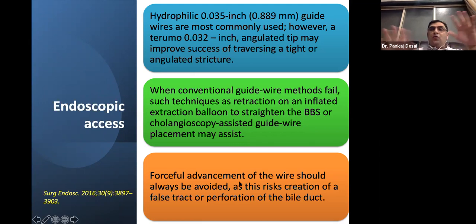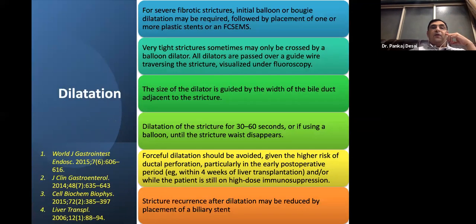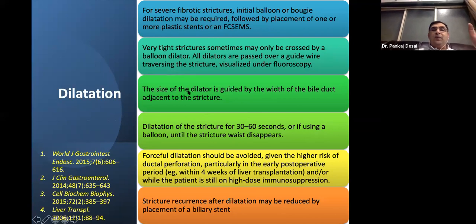Forceful advancement, don't try to force yourself, don't try to push with cannulas, you can cause a false track or a perforation. For dilatation now, severe fibrotic strictures, initial balloon or bougie dilatation may be required, followed by SEMS placement or a plastic stent placement. Very tight stricture sometimes may be crossed only by a balloon dilator. New balloon, the new Hurricane balloon is the trick to negotiate very tight strictures over the wire. All dilators are passed over a wire traversing the stricture visualized under fluoroscopy. Use of dilator is guided by the width of the bile duct.